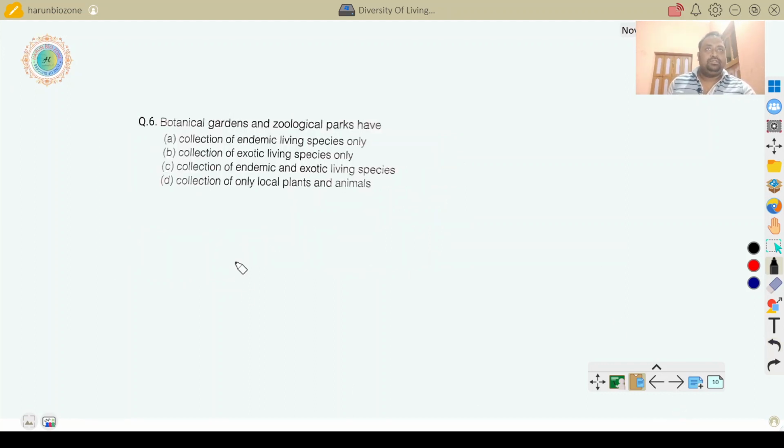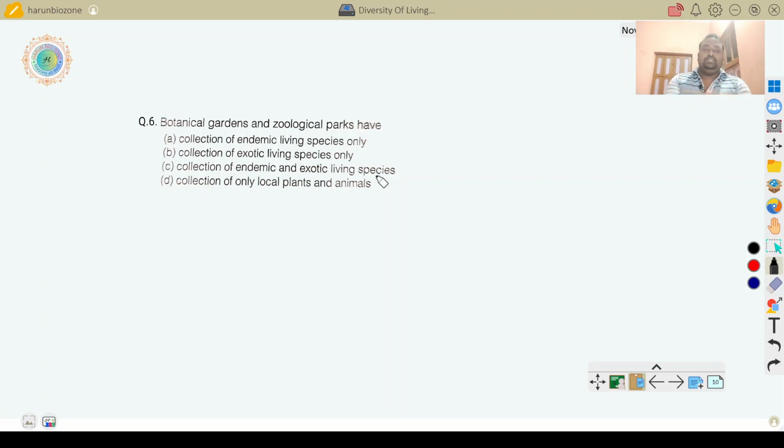Next question. Botanical garden and zoological park have a collection of endemic living species only, a collection of exotic living species only, a collection of endemic and exotic living species only. So here the first point, endemic species.